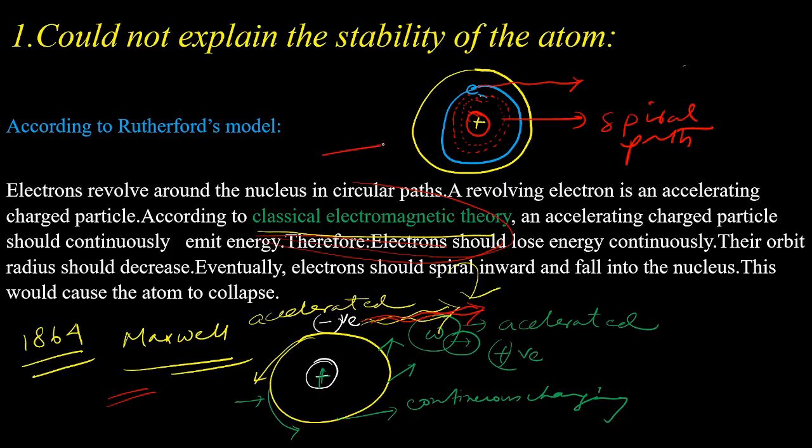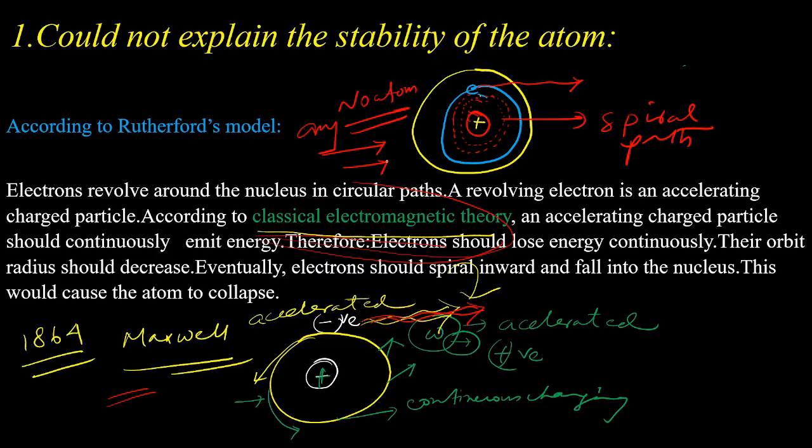So if the electrons rotate around the nucleus in any circular path and release energy continuously, then the stability of the atom would collapse. That means no atom in this universe would have been stable if they followed Rutherford's atomic model.